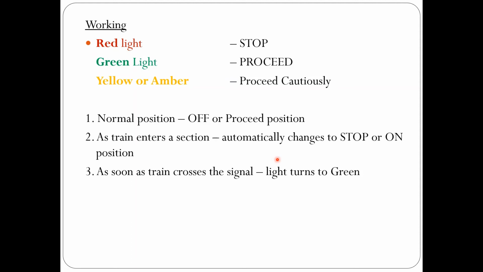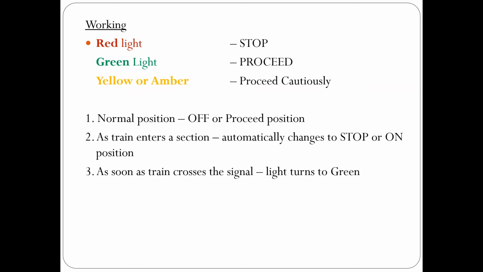So the normal position is off or proceed position. That makes it different from that of the semaphore signal. The basic difference between semaphore signaling and color light signaling is that semaphore is normally at stop or danger or on position, and when the train arrival becomes due, it is brought to an inclined position to indicate proceed.